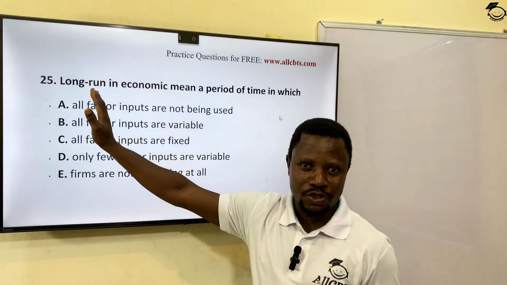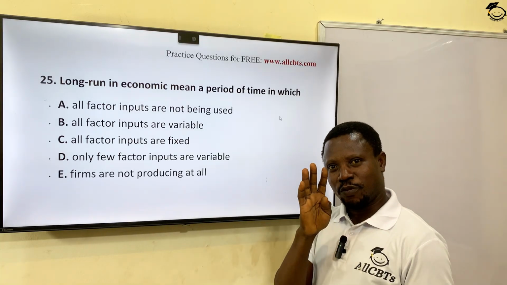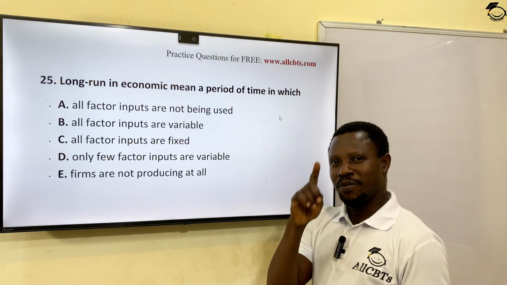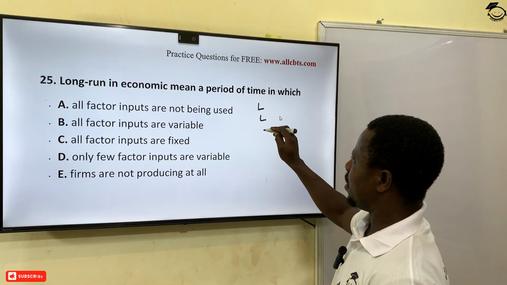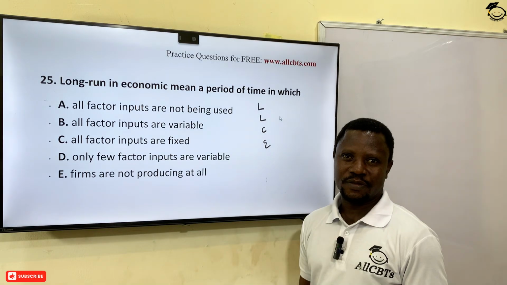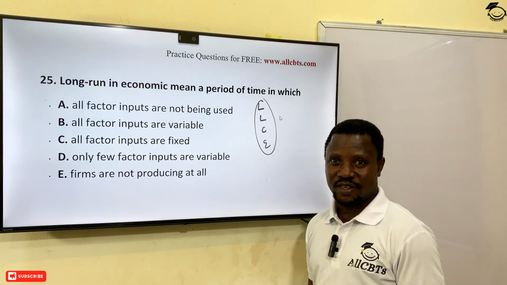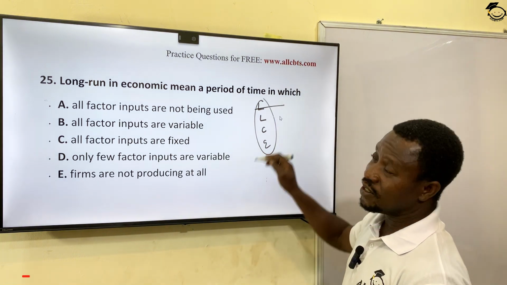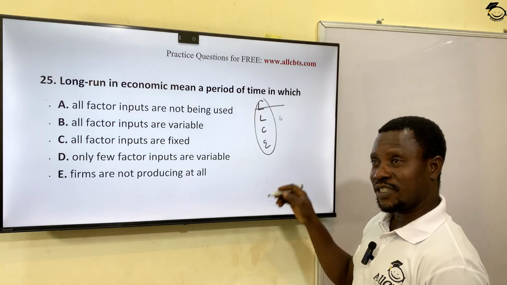Long run in economics means a period of time, which, in economics, we have short run period and we have long run period. At short run, it is assumed that among the four factors of production, at least one of them must be fixed. Remember the four factors of production: land, labor, capital, and entrepreneur. So at the short run in economics, we assume that one of them is fixed. And most of the time, the one that is fixed is land. That's a property.